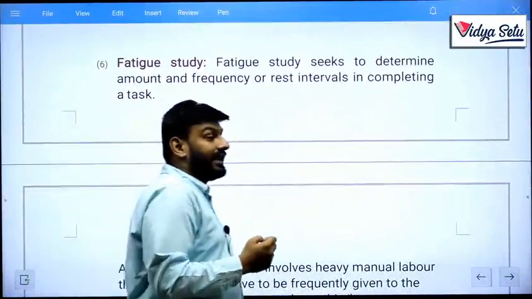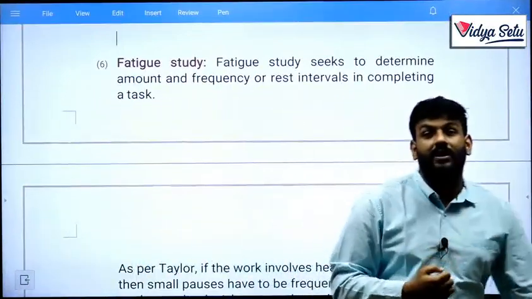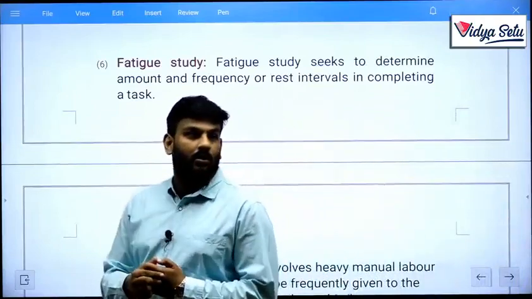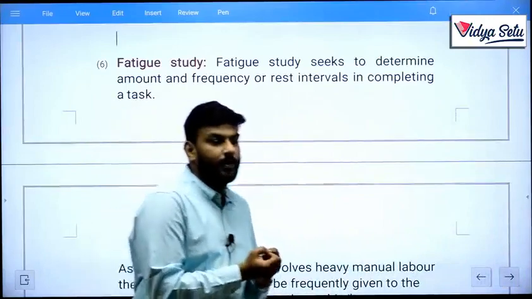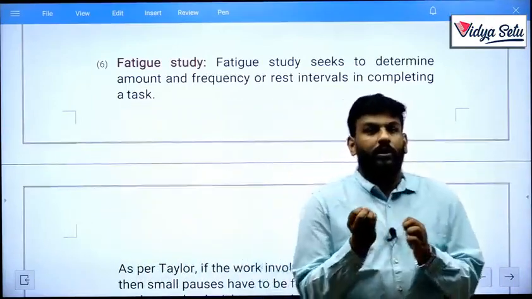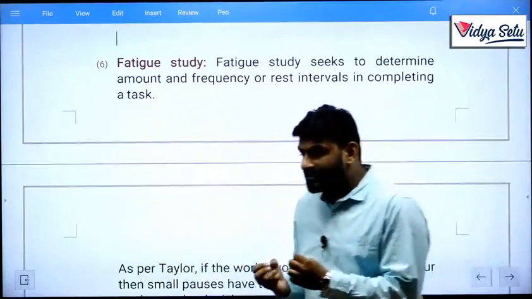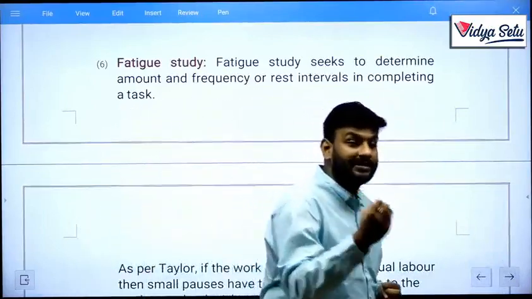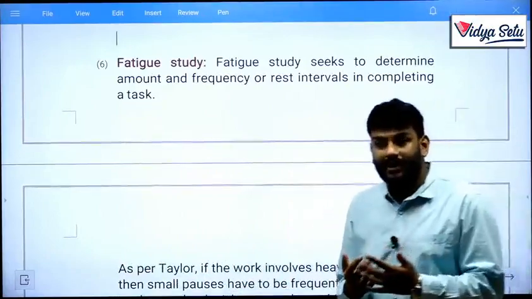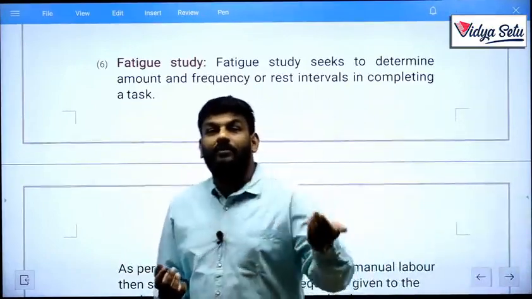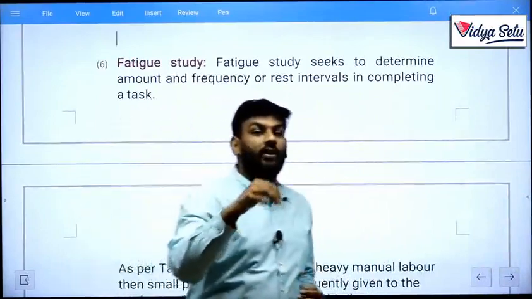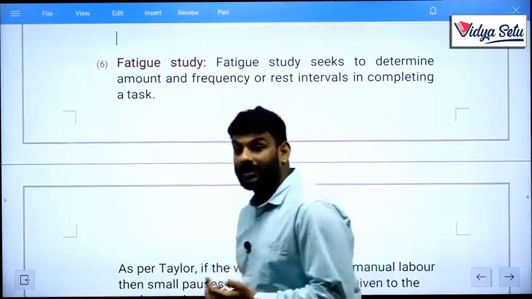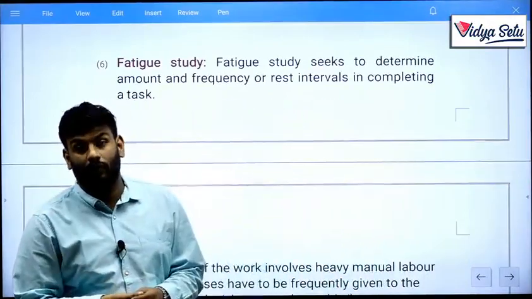Next is fatigue study. The next study given by Taylor is fatigue study. What do you mean by fatigue study? Fatigue study simply depends upon what kind of rest or what kind of weaknesses there are, how a worker cannot keep moving to the work, how he is not able to do the work. Or I can say, whenever he or she feels down or demotivated, how we will get them back so that they are able to achieve our targets and do the work in an efficient and effective manner.